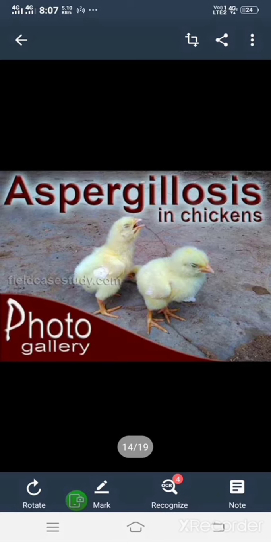And when they are prone to the disease, they do not eat properly, and they do not take water properly, and they become weak. Sometimes diarrhea can be seen, and white semicircular spots are seen on the eyelids. This is the special character.